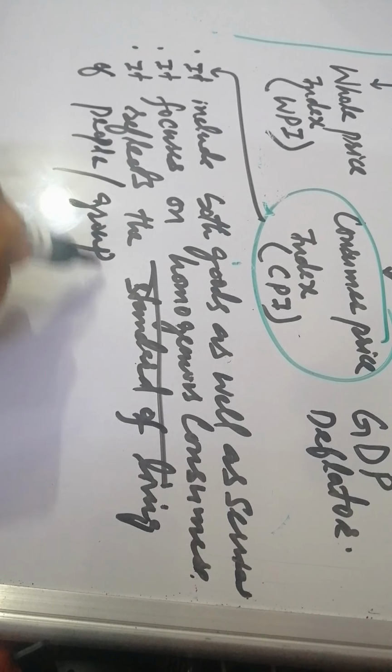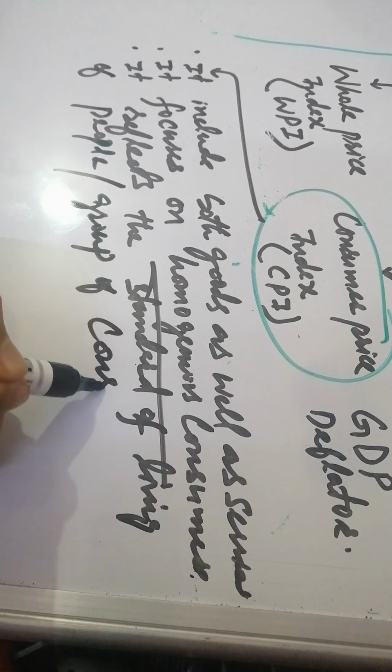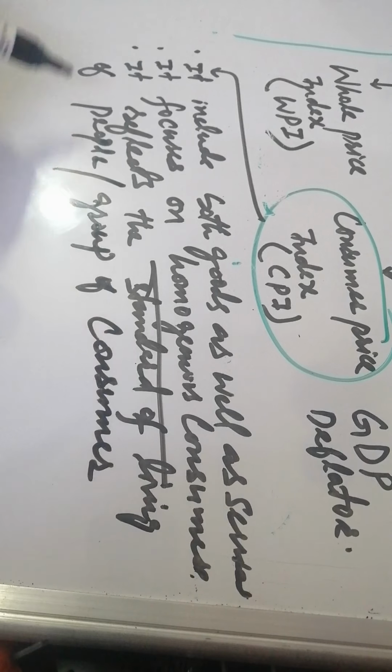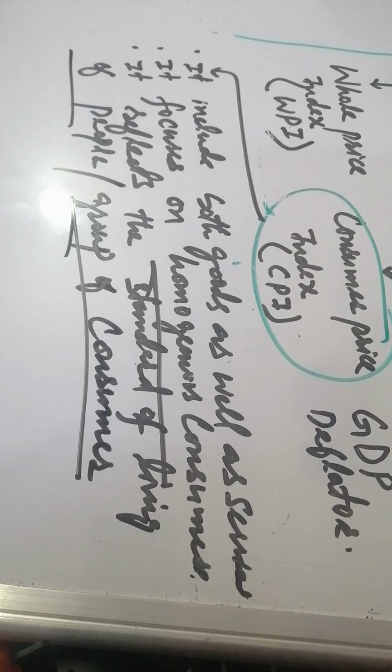Whatever be the convenient term for you, remember that either people or group of consumers. So consumer price index reflects the standard of living of people or the group of consumers.